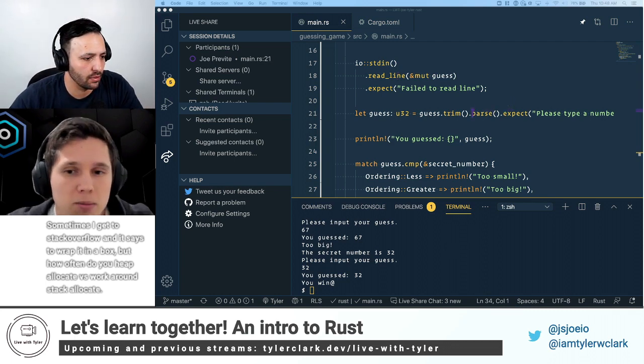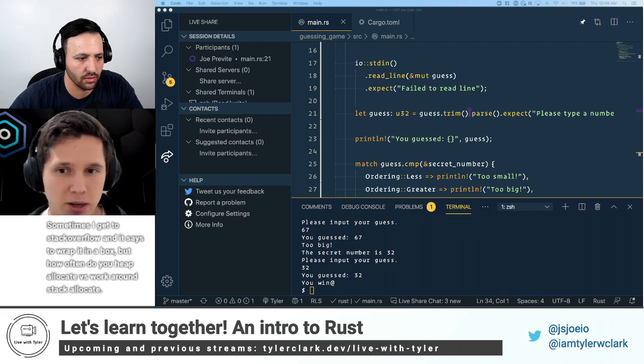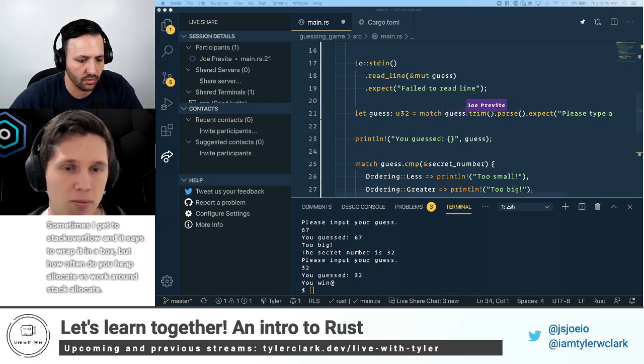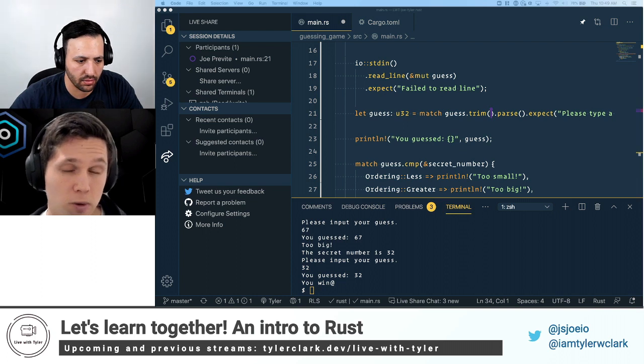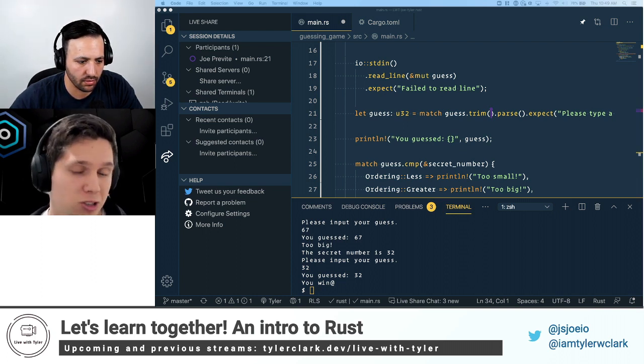We're going to refactor our code on line 21 and use a match statement. We're going to match on the guess parse. Remember that parse returns a result, and a result can return an Ok or an Err. So it's perfectly suited for a match statement.